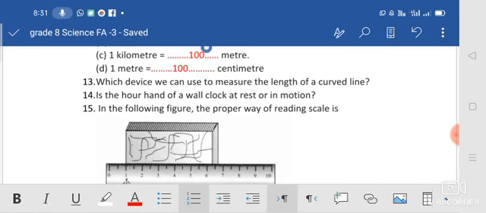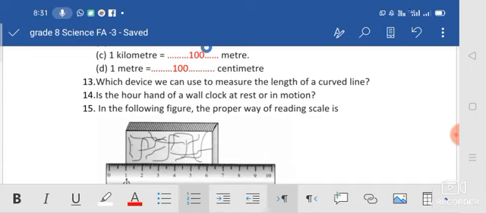Which device can we use to measure the length of a curved line? Which device? Ruler? No. If it is a straight line, we can find the length of the line using a ruler. But if it is a curved line, we want to take a thread. Firstly we mark the length on the thread, then we take the length of the thread using a ruler.